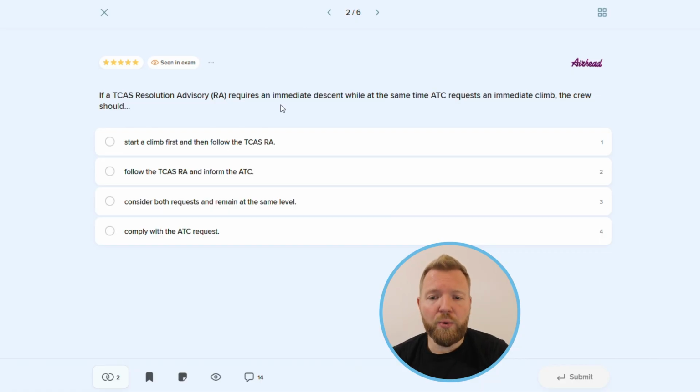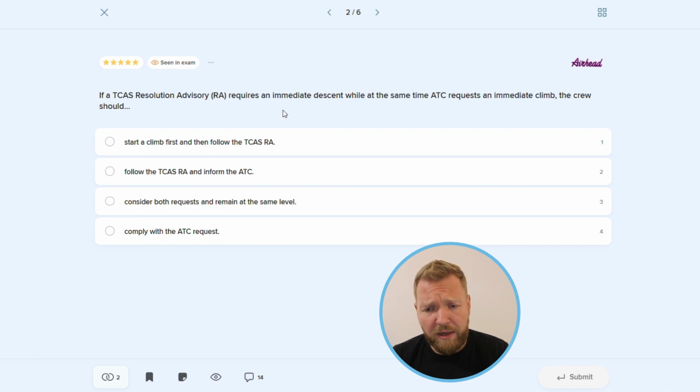Now, RA, the Resolution Advisory, is issued when the conflicting traffic is within 15 to 35 seconds of closest point of approach. The difference between TA and RA is that in RA, TCAS commands avoidance maneuvers in a vertical plane, and these commands have to be followed by the pilots without any delay. Remember that all TCAS resolution advisories have a precedence over ATC instructions given. Another very important item is to inform ATC about RA, and you have to do it as soon as workload permits. This is the only way that ATC will know that TCAS has issued RA.